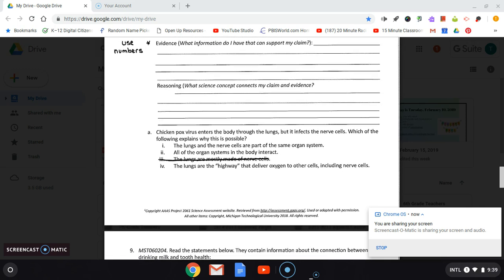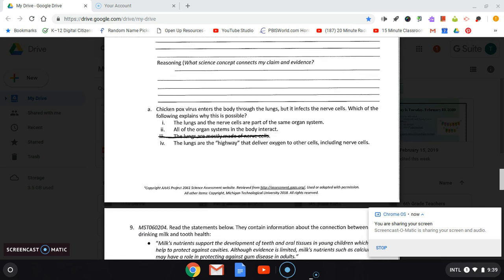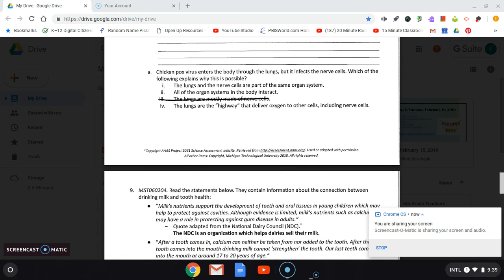Then you're going to answer a question. A, chickenpox virus enters the body through the lungs, but it infects the nerve cells. Which of the following explains why this is possible? 1, the lungs and the nerve cells are part of the same organ system. 2, all of the organ systems in the body interact. Or 4, the lungs are the highway that deliver oxygen to the other cells, including nerve cells.